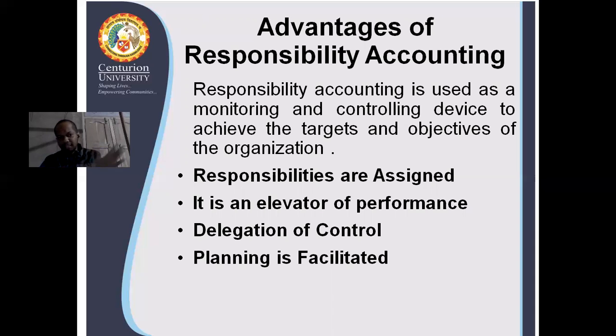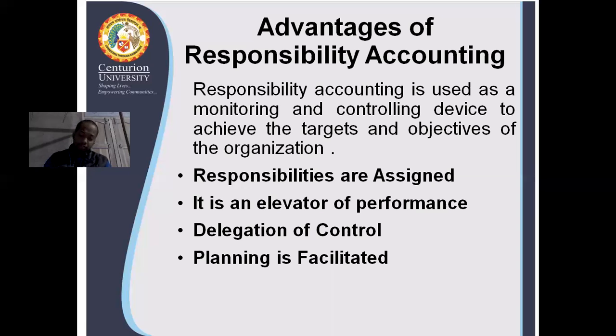It works as a device to achieve the target, whatever target we have established. Here are some objectives of responsibility accounting, and you can also say that these are all advantages of responsibility accounting. So first, responsibilities are assigned.